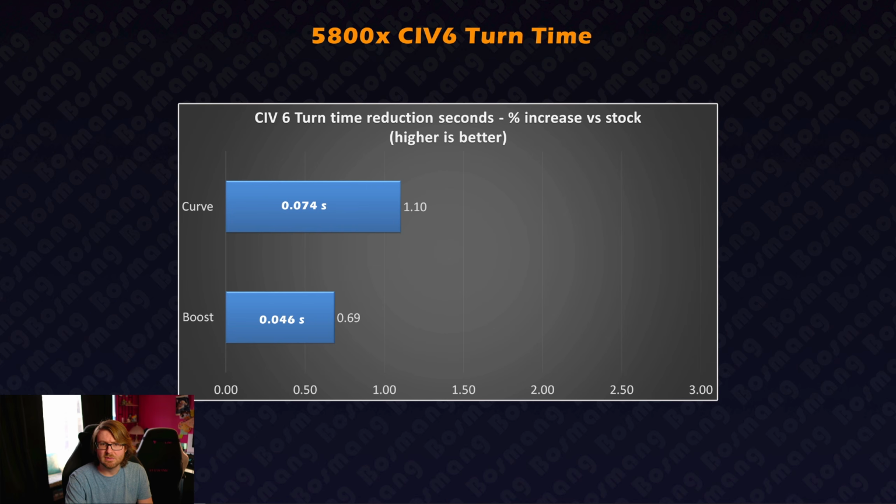Okay, so Civ 6, I ran the turn time benchmark on these, and I expected the boost priority to win this, but the curve priority won. All right, so that's interesting.